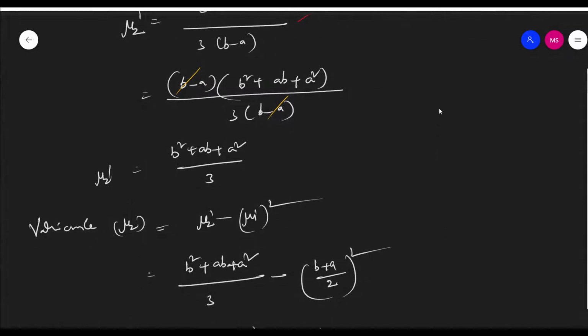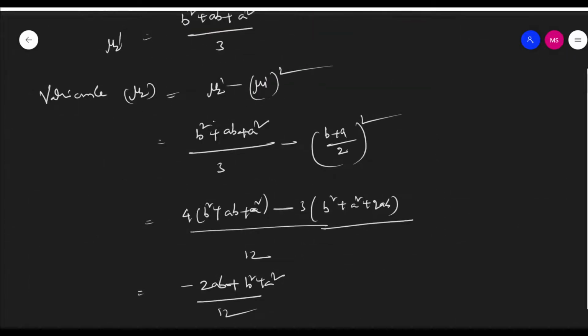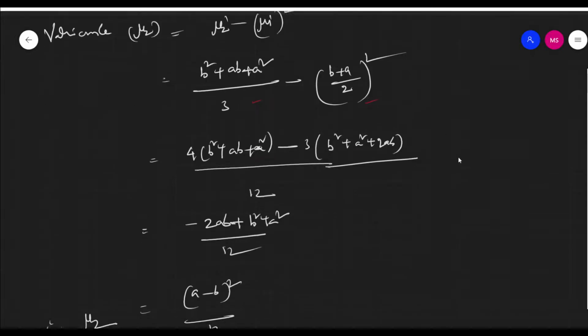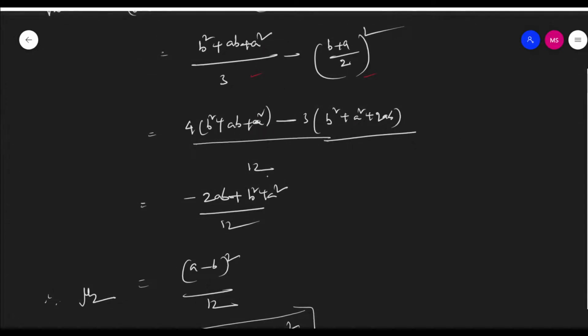And variance is equal to mu2 dash minus mu1 dash whole square. Substituting the mu2 dash value and the mu1 dash value, and simplifying, the LCM is 12. So 4 into (b square plus ab plus a square) minus 3 into (b plus a) whole square, that is 3 into (b square plus a square plus 2ab), by 12.